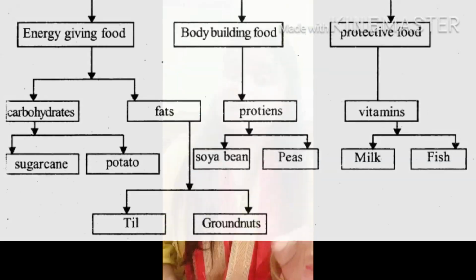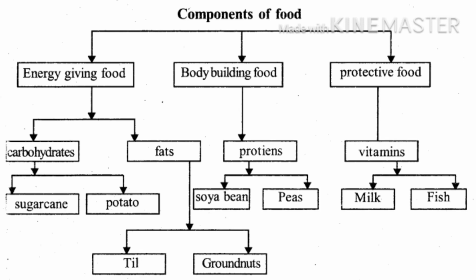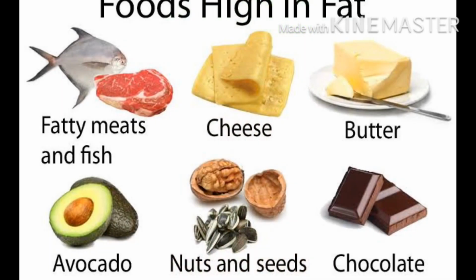If we take all the nutrients in the right amount, then we are healthier. But if we take nutrients in excess, for example, excess of fats as in fat-containing food, oil, butter, ghee, chips, potatoes, burgers, overweight is not good for your body, because it can make you lazy, tired all the time, and it may cause you different kinds of health problems.